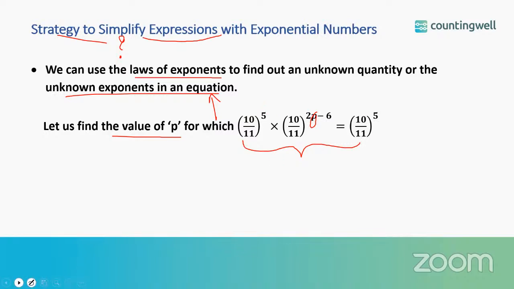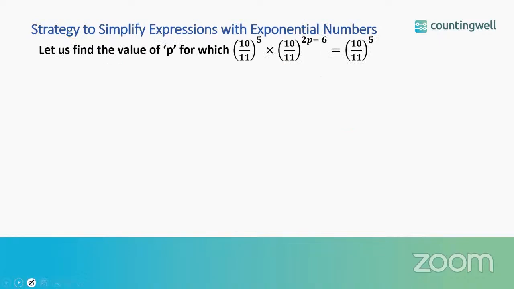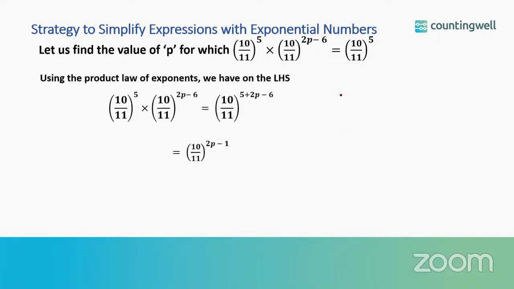Let us solve this step by step. First, what we are going to use? We are going to use the product law. Why? Because here we can see the base is same for all the three terms. So 10 by 11 is the base, and we are taking the product, so it's nothing but product law of exponents. So we have to take product 5 into 2p minus 6.